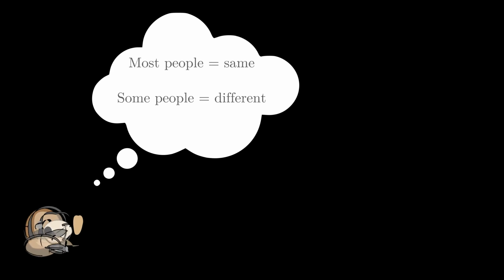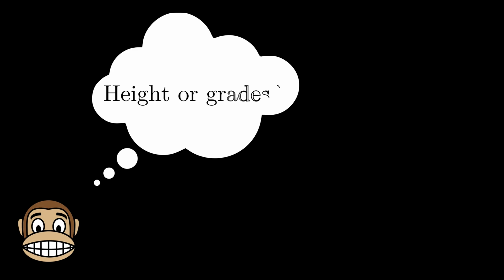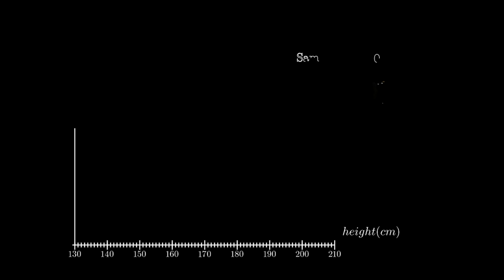Try to think of something where if you could test it, most people would have roughly the same score, and some people would have a really high score or a really low score. A good example of this is a measurement of someone's height. Think about it. Most fully grown teenagers and adults are roughly the same height. Sure, you'll get some dwarfs and giants, but we all have an idea of a normal height range.